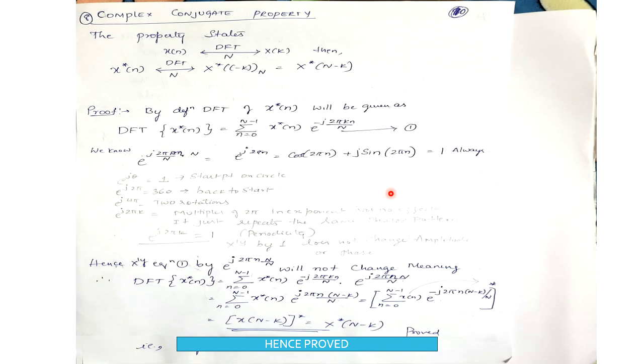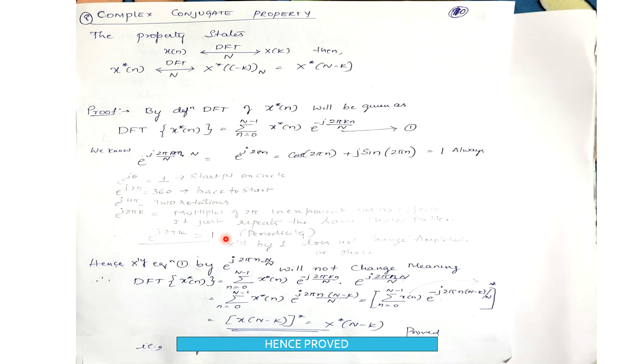Wherever 1 appears in the DFT, it can be represented as e to the power of j theta. In this case, it can be written as e to the power of j 2 pi k, because any integer multiple of k will always give 1.